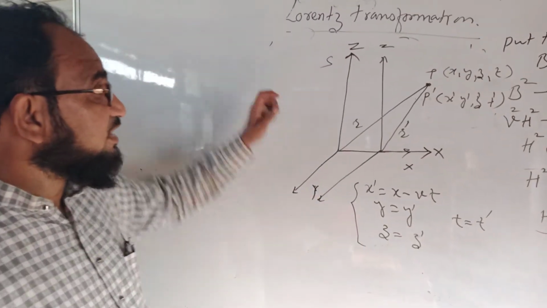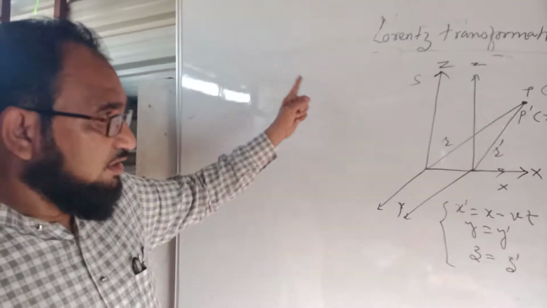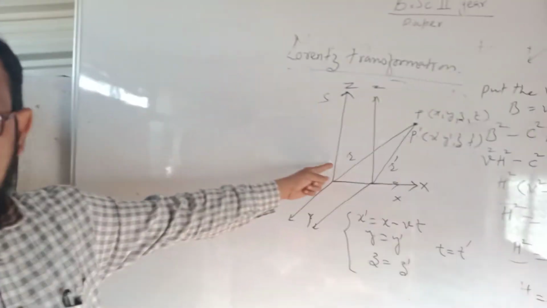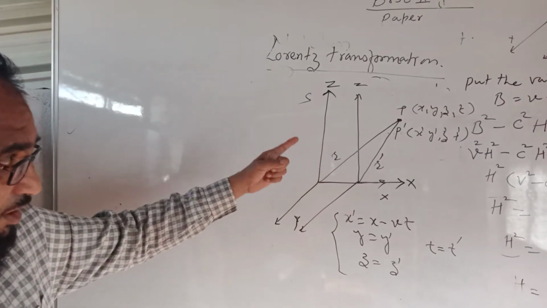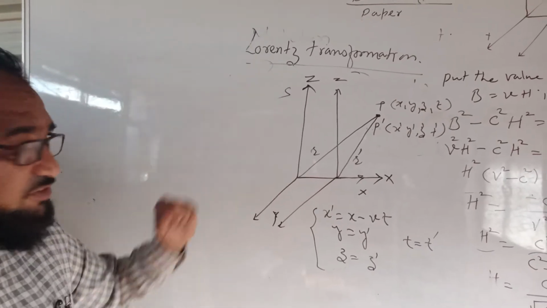Now in the Lorentz transformations, you have to study the variation of time also.